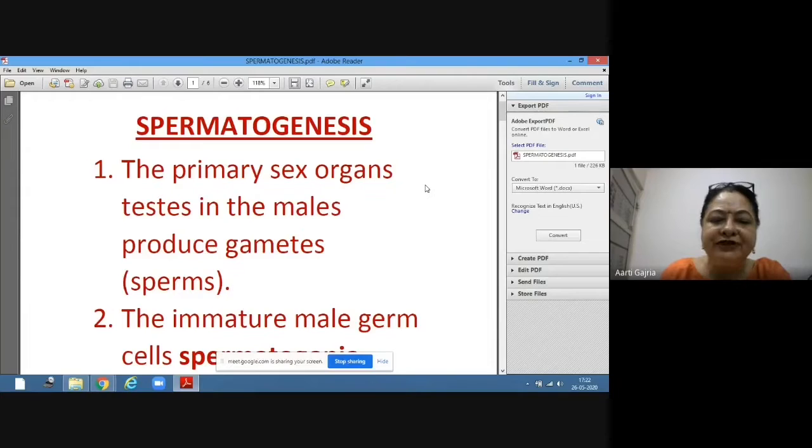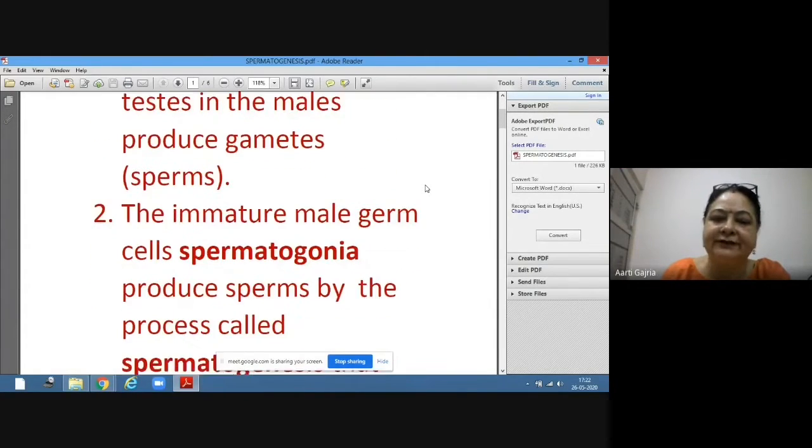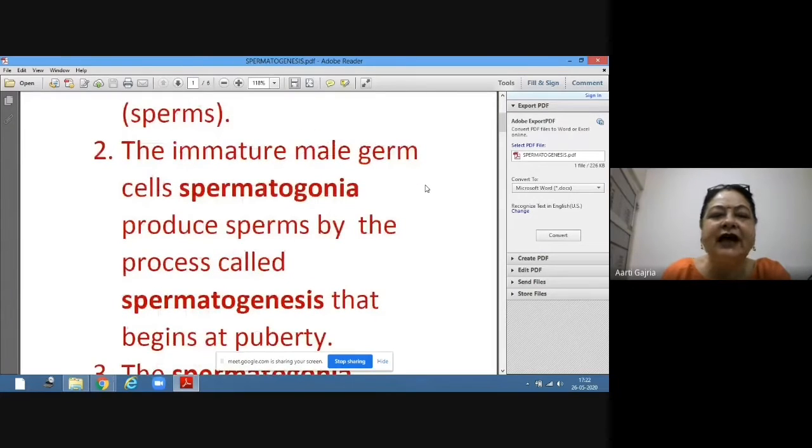Now, what happens exactly is the immature male germ cells, which are present inside the wall of the seminiferous tubule. Yesterday, we saw the structure of the seminiferous tubule, the sectional view. Inside, you saw that there are male germ cells and Sertoli cells. Two types of cells are present inside the seminiferous tubule, male germ cells and Sertoli cells.